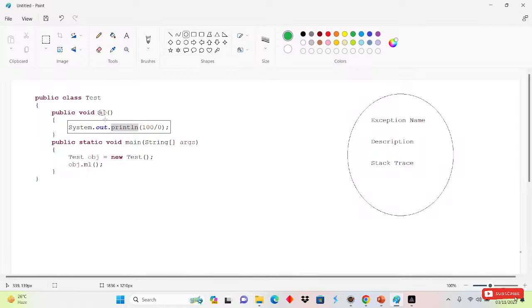That is the twist we have. Many people are confused about that. If an exception is there, they think it goes directly to the default exception handler. No, it will not happen like that. It will go to the caller method first, and ask the caller method.